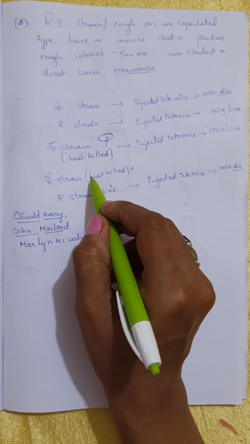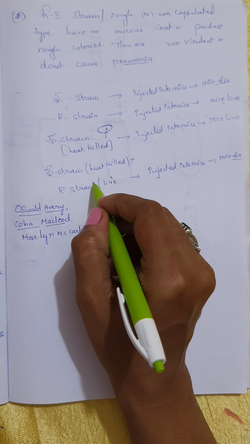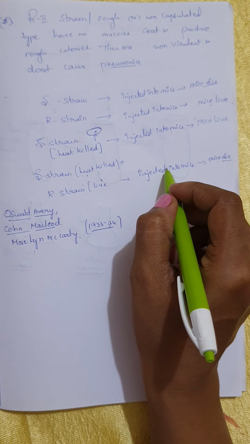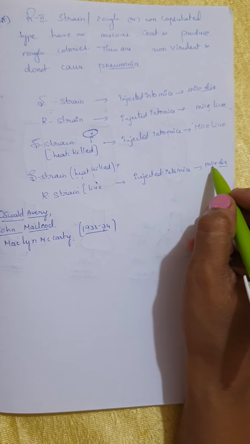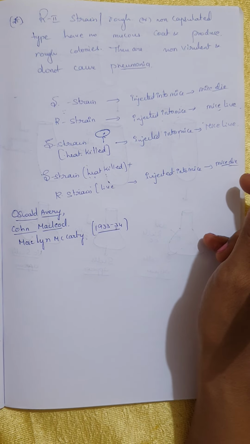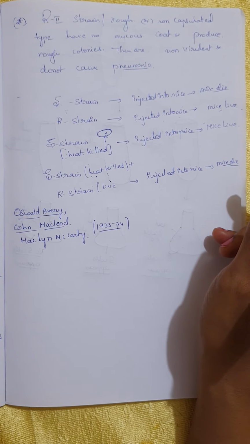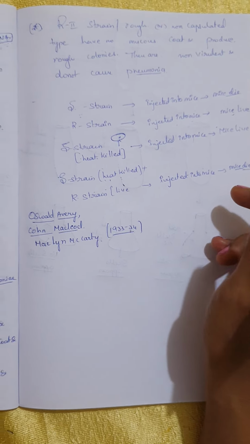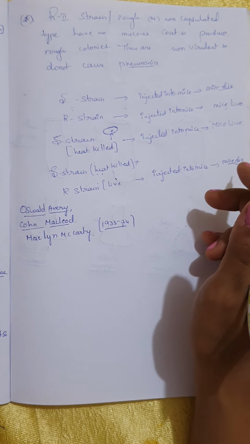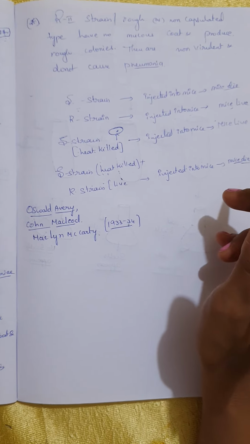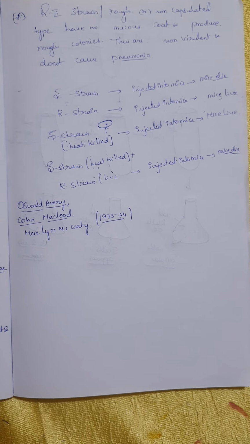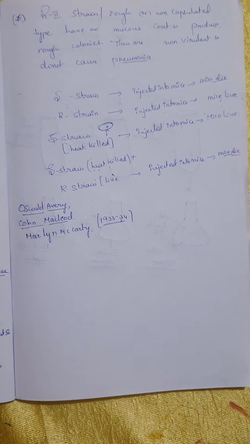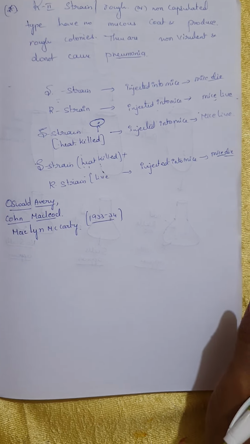Next, the heat-killed smooth strain plus the R strain, both of which do not cause disease, were injected into the mice, but surprisingly the mice died. What was the reason for this? Everybody was shocked, and Frederick Griffith, who conducted it, was also shocked. So he tried to explain that it was a transforming principle, transforming from S strain to R strain, but he did not explain in detail whether DNA is the genetic material or what it is.